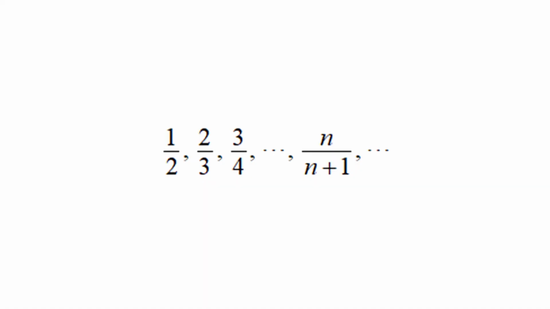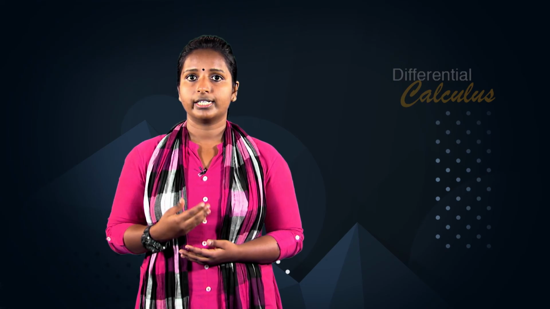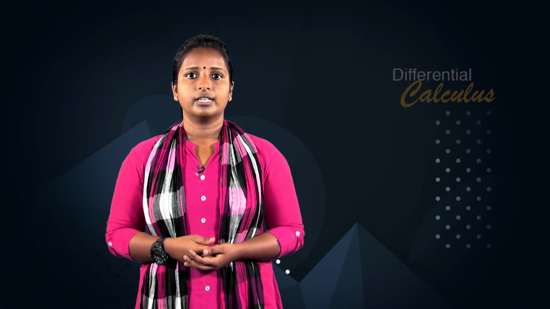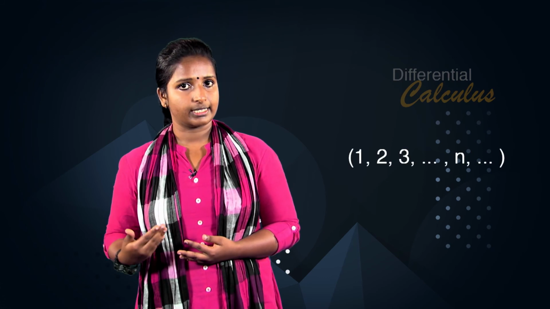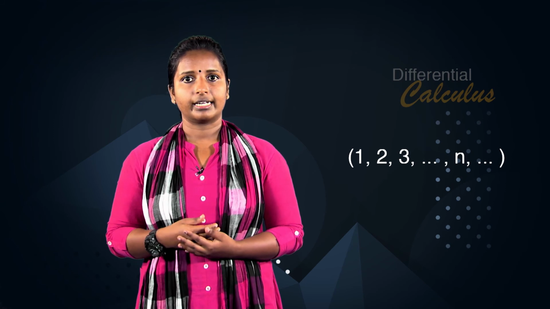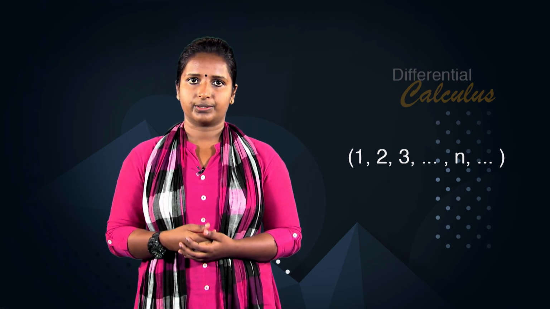As an example, the non-decreasing sequence 1/2, 2/3, 3/4, etc., n/(n+1), etc. is bounded from above by 1. No number less than 1 is an upper bound for the sequence. So, 1 is the least upper bound. The non-decreasing sequence 1, 2, 3, etc., n, etc. has no upper bound and hence no least upper bound either.